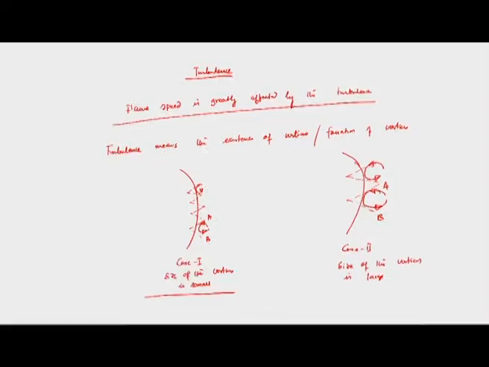That means the main flame which is being developed will be disturbed because of the presence of vortices. At point A, in both case 1 and case 2, because we have considered counterclockwise rotation of the vortex, the momentum will transfer from outward to inward.